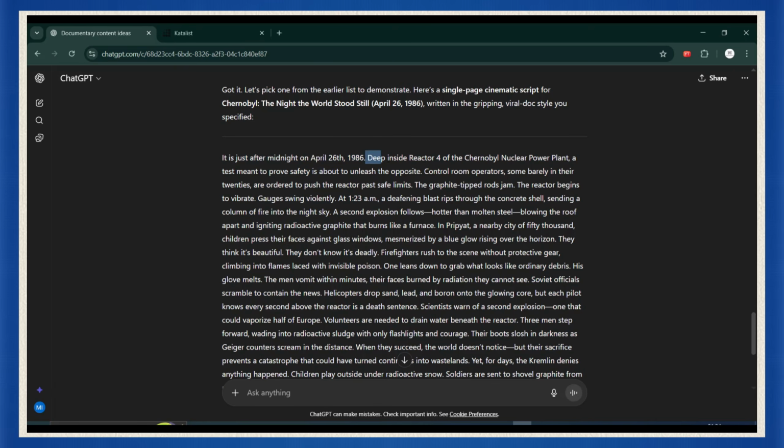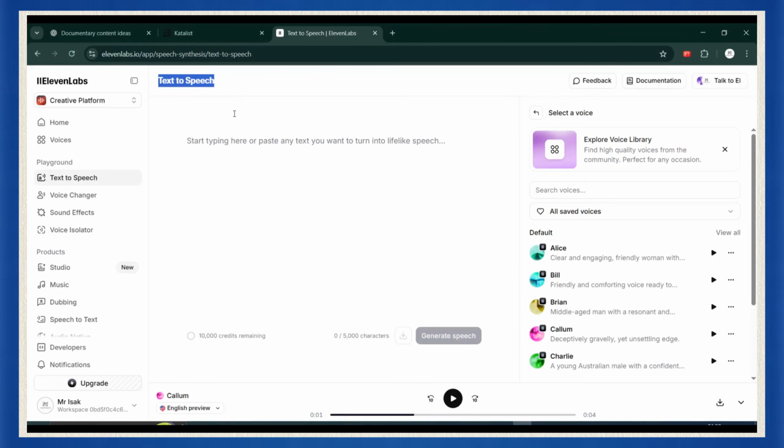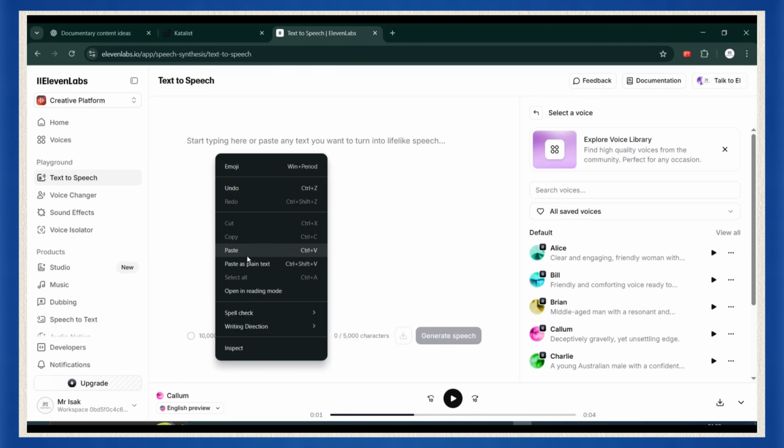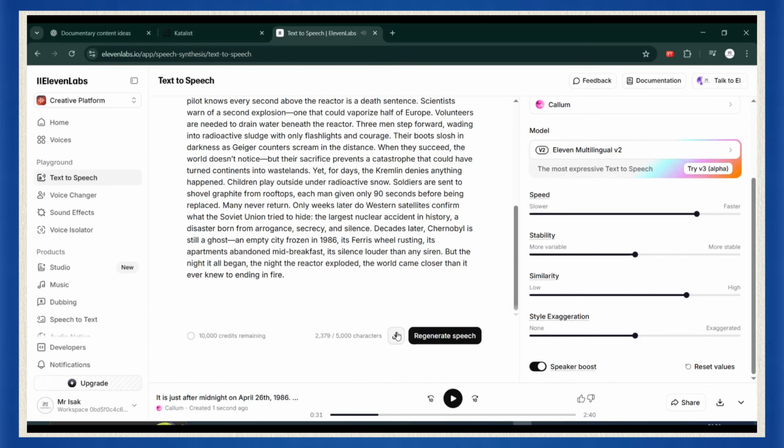Once you've got your script, the next step is to give it a voice, literally. For that, we're going to use a tool called ElevenLabs, and the best part, they give you free credits every month, so you don't even have to spend money to get started. Here's how simple it is. Paste your script into the text-to-speech box, pick a voice you like, and hit generate. Boom! Now you've got a professional-sounding voiceover that makes your story come alive. And honestly, it sounds so natural, most viewers won't even realize it's AI.